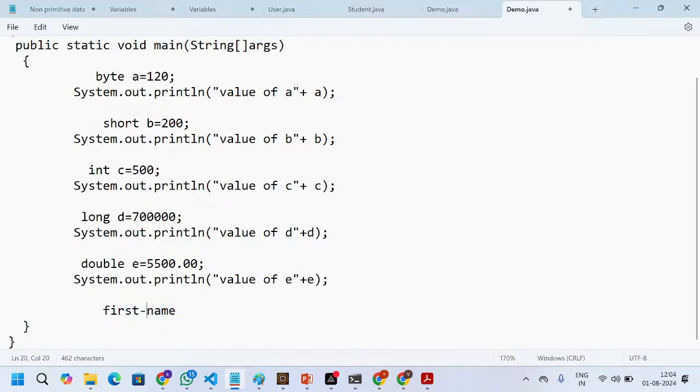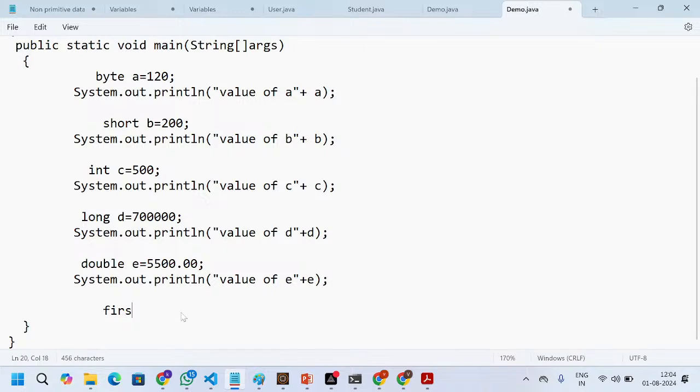So we will not use this symbol; we need to use underscore only. If you mention minus also, it will not work. In Java, you need to follow the standards only.